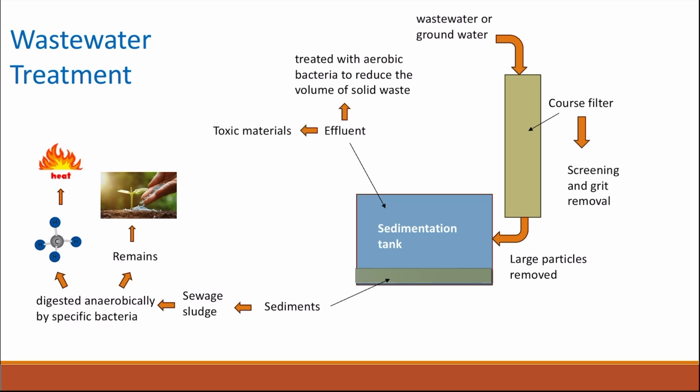Sometimes the effluent that comes from wastewater will contain toxic material and it needs to be treated differently as well, either by passing it through chlorine, ozone, or UV radiation for sterilization and purification, where it can be reused as potable water, or by adding chemicals, and these chemicals will precipitate